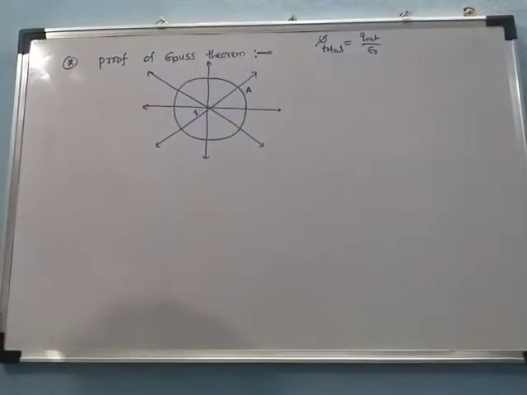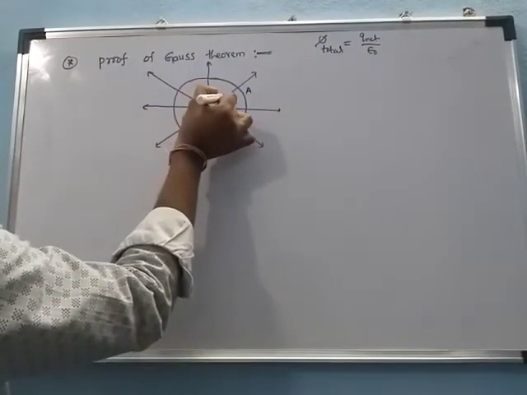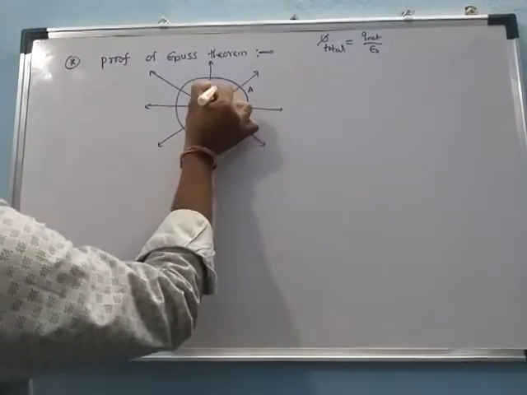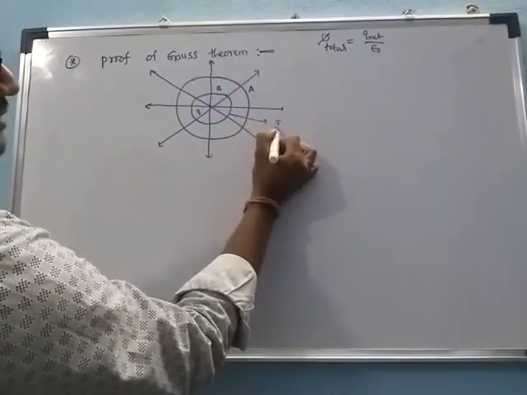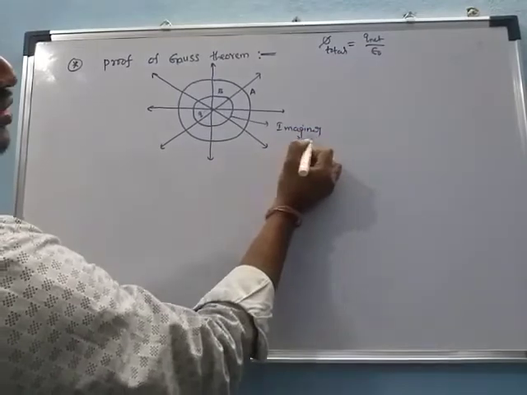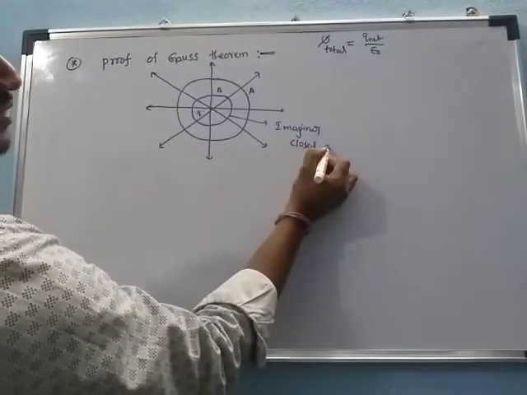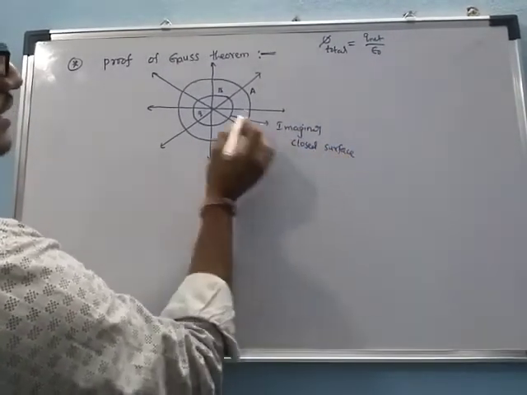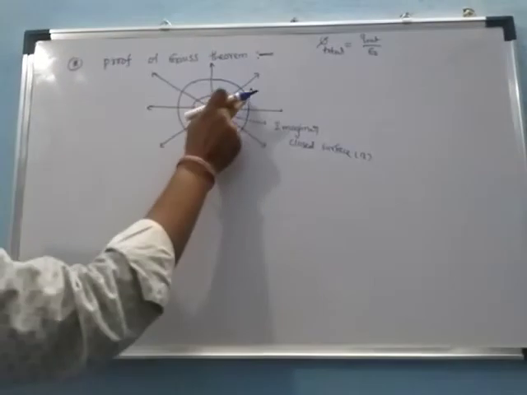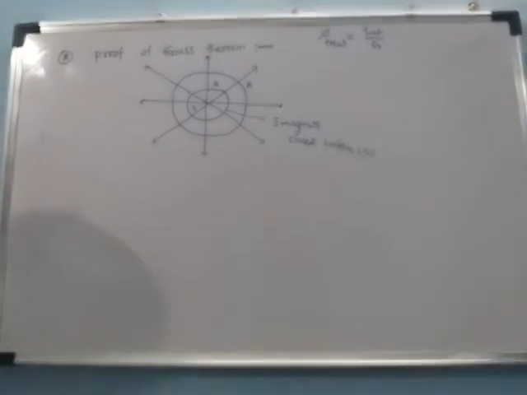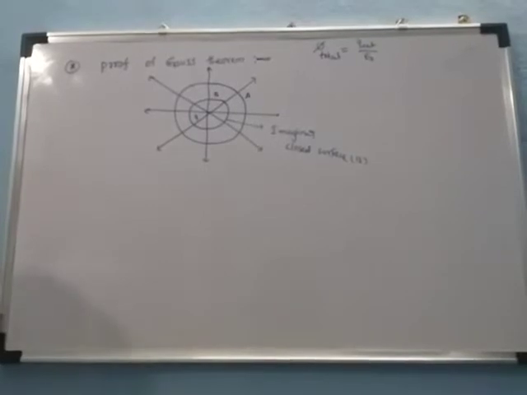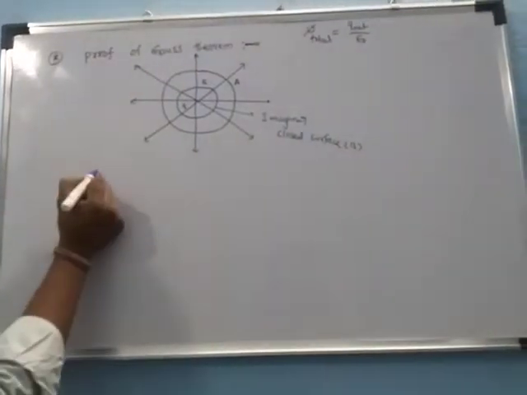Now let us consider an imaginary closed surface inside. We consider another one, this is B. It is the imaginary closed surface. This is B, and the charge is placed in the closed surface A, and another one we consider is the imaginary closed surface B.